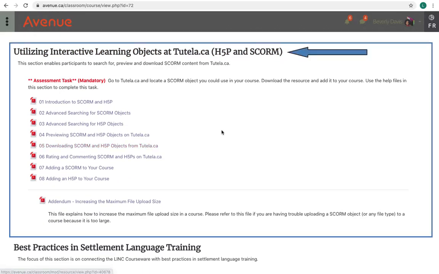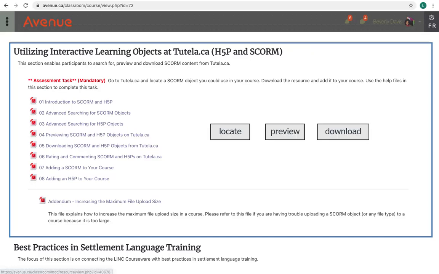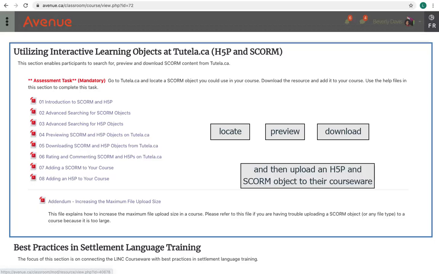The next section, Utilizing Interactive Learning Objects at Tutela.ca, H5P and SCORM, assumes all participants are registered users and builds on their previous experience with the Tutela website. This time the focus is on accessing the 400-plus SCORM activities and scores of H5P learning objects on Tutela.ca. Using step-by-step instructions, participants locate, preview, and download, and then upload an H5P and a SCORM object to their courseware. This assessment task is mandatory.